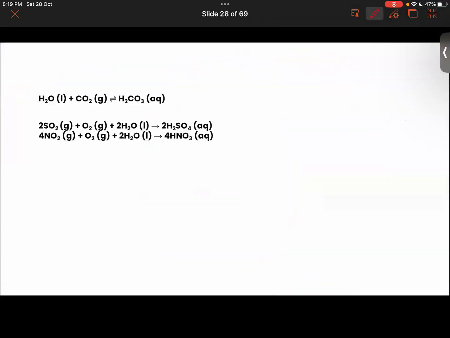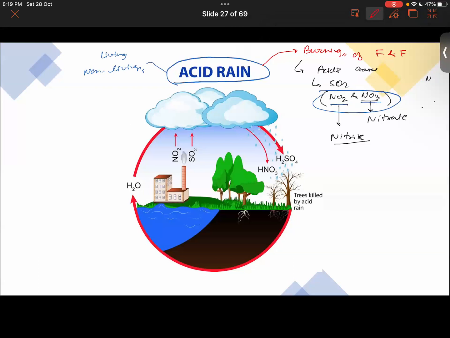Look over here. Talking about forests, in what manner will the acid rain damage the forest? Acid rain being corrosive in nature, whenever it falls on the forest, you can see the leaves are being shed.